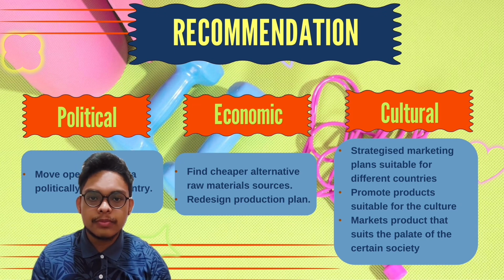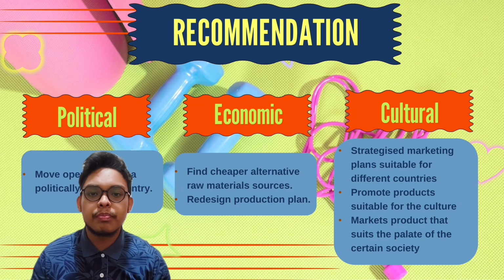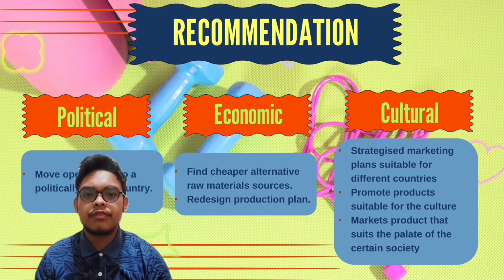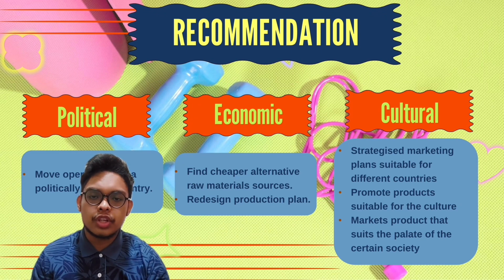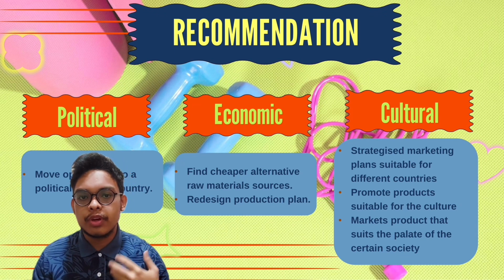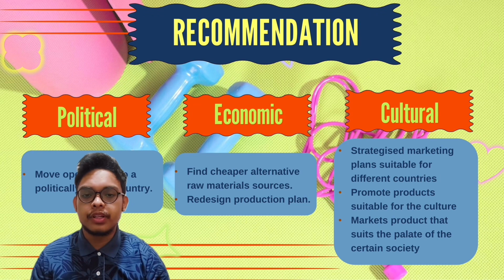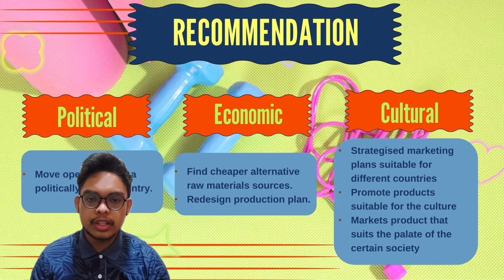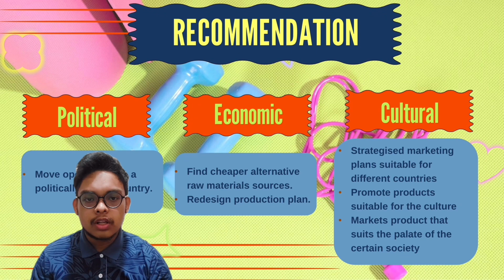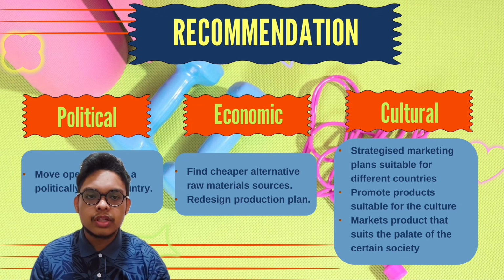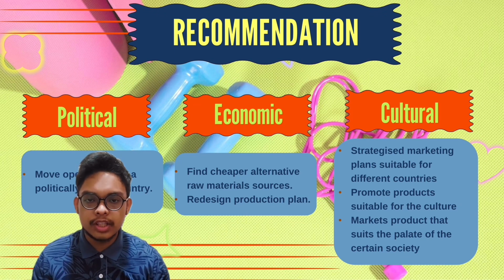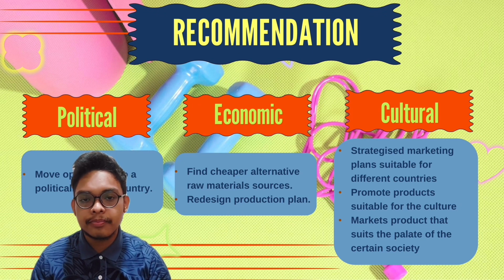To overcome this problem, Nestle company could apply several measures that could reduce the impact of this challenge. Firstly, the company could change the source of supply of raw materials to other alternatives. For example, the wheat produced in Ukraine will cost much more due to the Russia-Ukraine war. So the company could get the wheat supply from other wheat producing countries such as China or India.